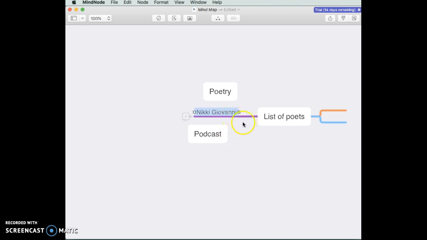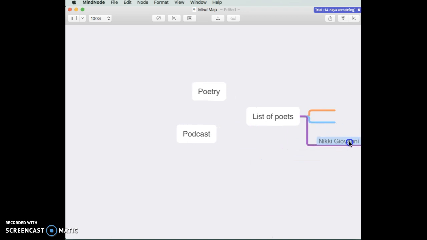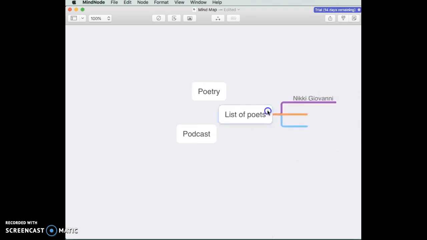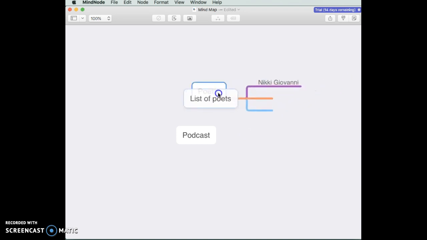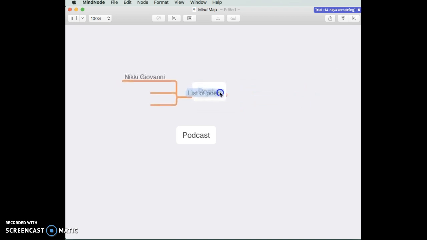And I just hit enter, and I'm going to go ahead and drag that over here so that it's going to be with my other list names. And I'm going to go ahead and connect all of this over with poetry. So I just select a list of poets and click on it until it turns blue, and then I click it over, drag it over to poetry until poetry lights up. Okay, so it's connected.